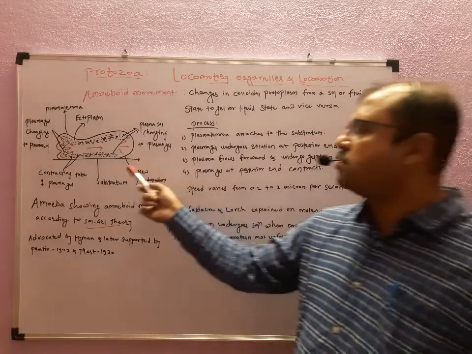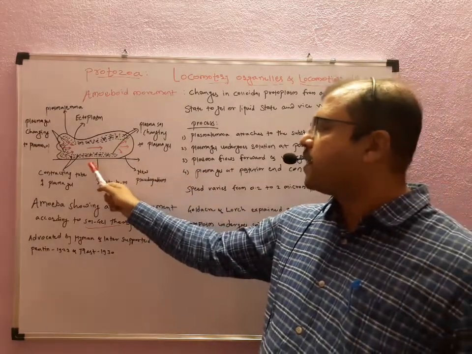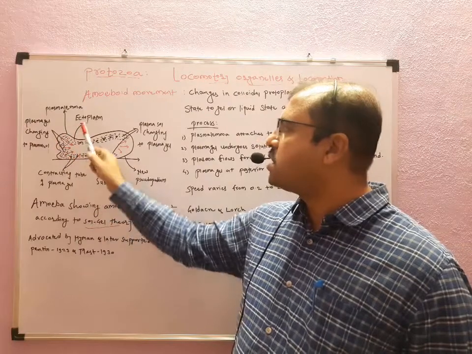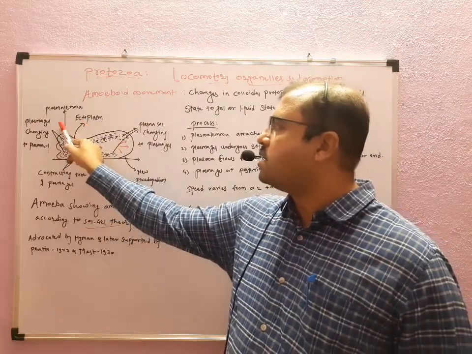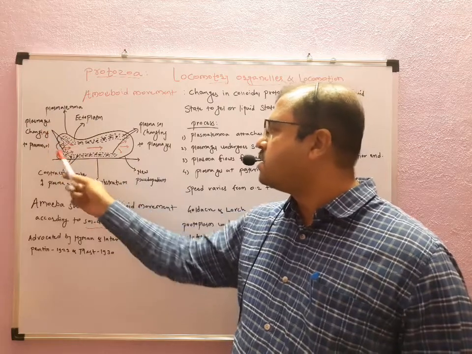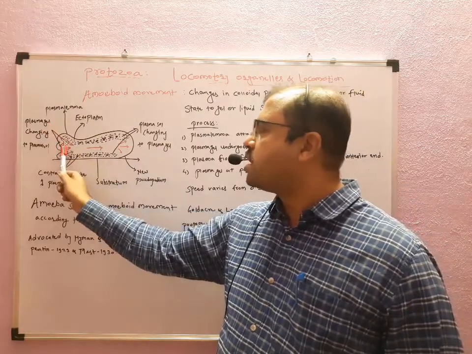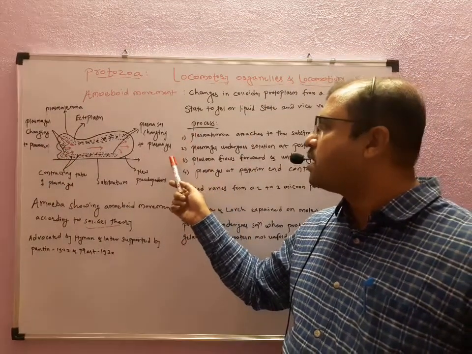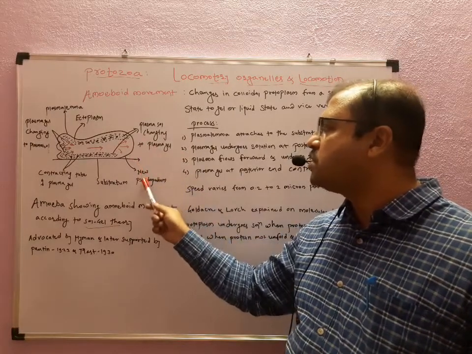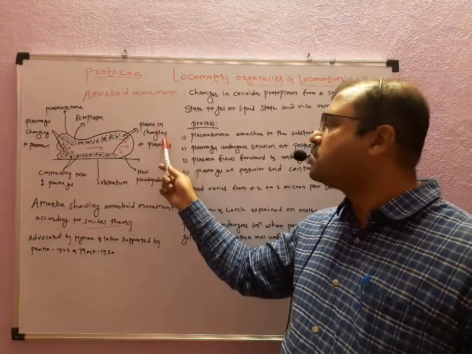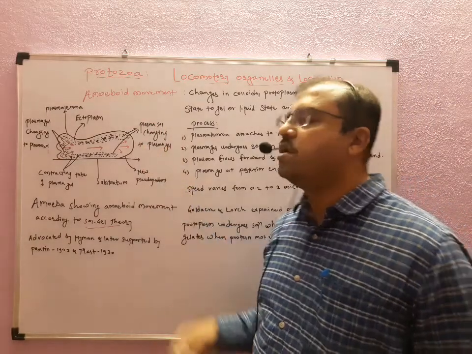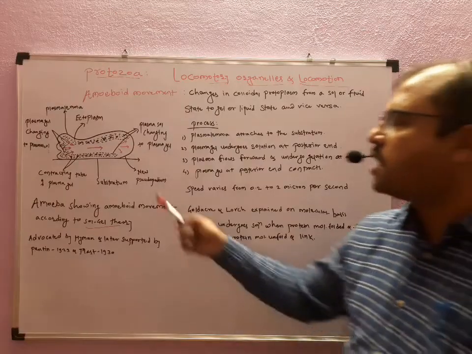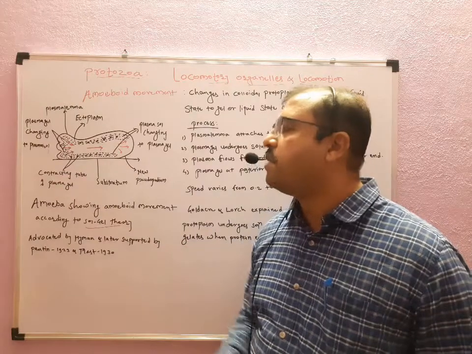Here this figure shows the substratum, and the pseudopodia is attached to the substratum. This amoeboid individual has the ectoplasm, then the plasmalemma, and the plasma gel present at these sides changes to plasma sol, while at the anterior side, where the new pseudopodium is going to be formed, the plasma sol changes into plasma gel, so it becomes somewhat stiff. It has a contracting tube of plasma gel.